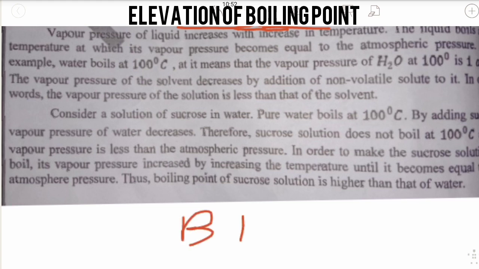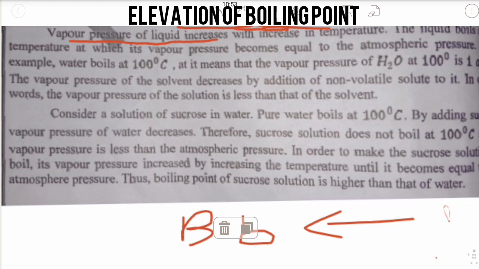What is boiling point? You will say it is the temperature at which a liquid starts boiling. Yes, you are right, but this definition is incomplete. The liquid boils at the temperature at which the vapor pressure becomes equal to the atmospheric pressure. Such a temperature is called the boiling point.